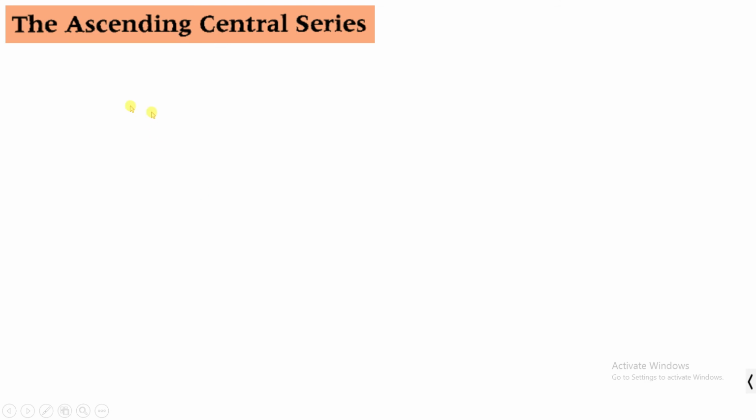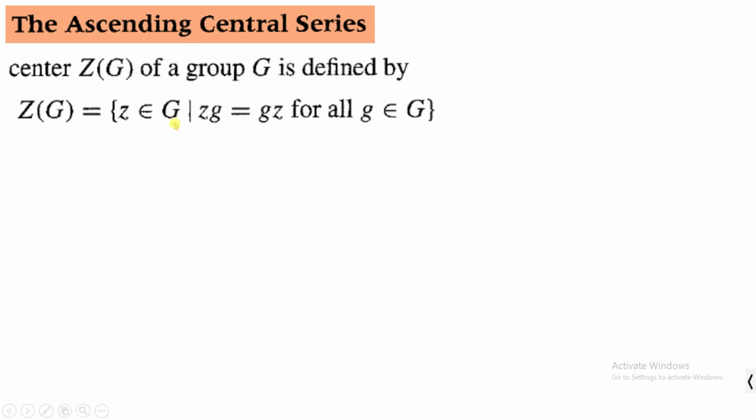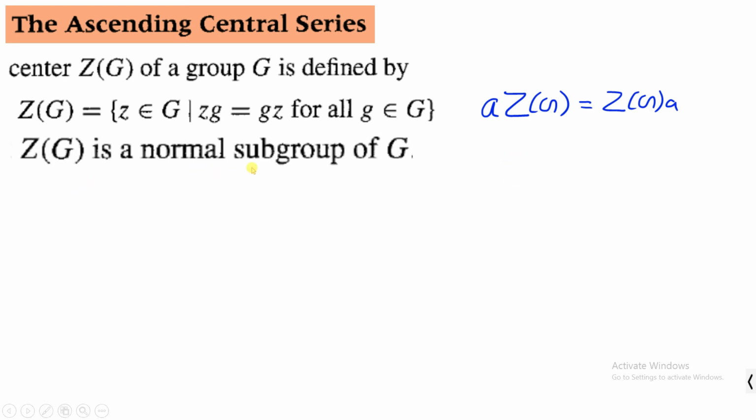So here we have the last section, the ascending central series. We know that the center Z of G of a group G is defined by the collection of all elements in G that commute with all elements of the group G. So if you take some element a in G, then the coset aZ(G), that is the collection of all elements az, is the same as the collection of all elements za, where z is an element of Z of G, which means that Z of G is a normal subgroup of G.